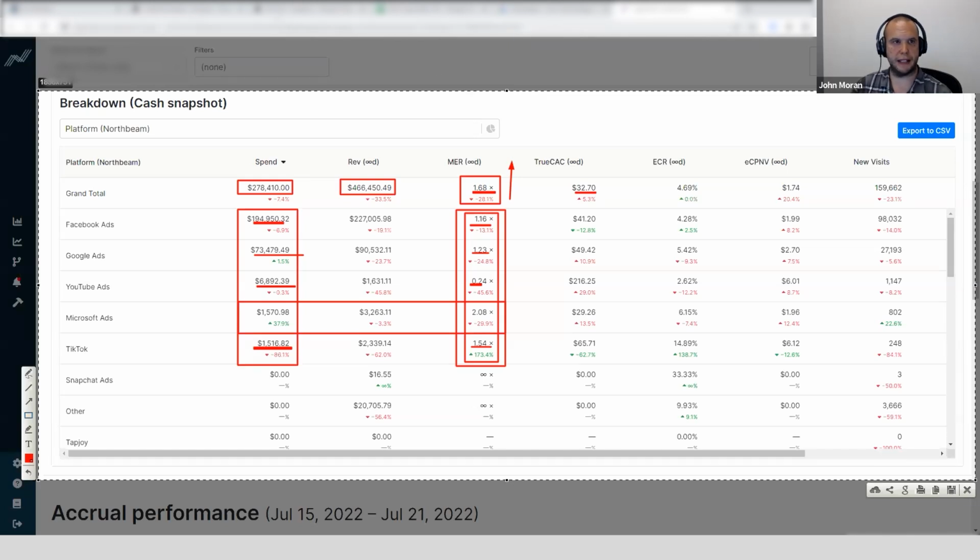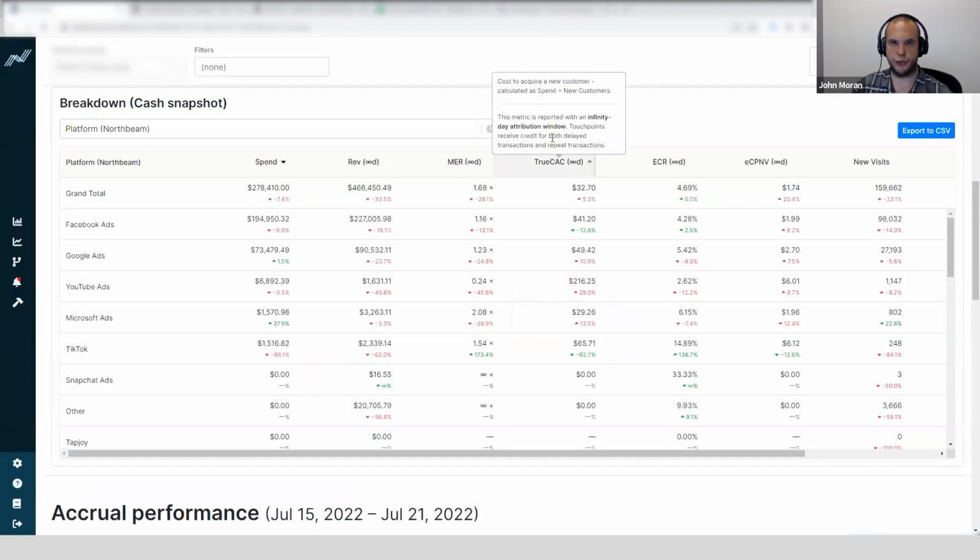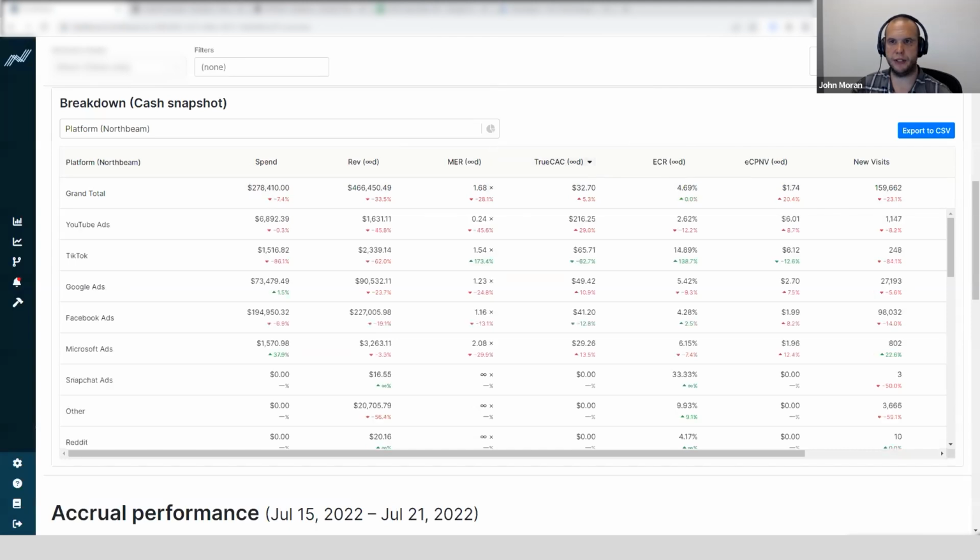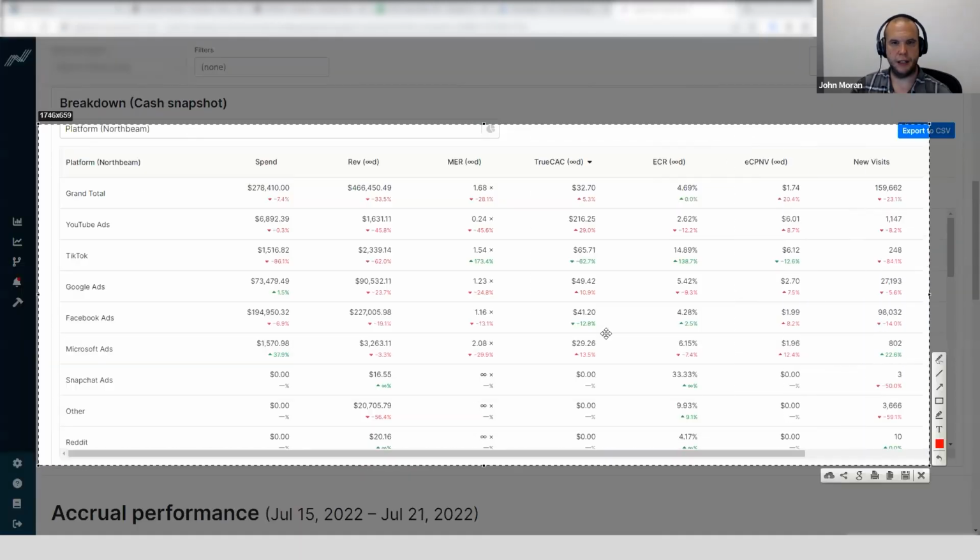And $32 CAC is actually true CAC. This is new customers only, not just cost, not CPA. How does a $32 cost of acquiring a new customer happen when we got a $216 cost, a $65 cost, a $49 cost, a $41 cost, a $29 cost? Hey, one of them made it below goal, but that was only 1,500 bucks out of the 278.